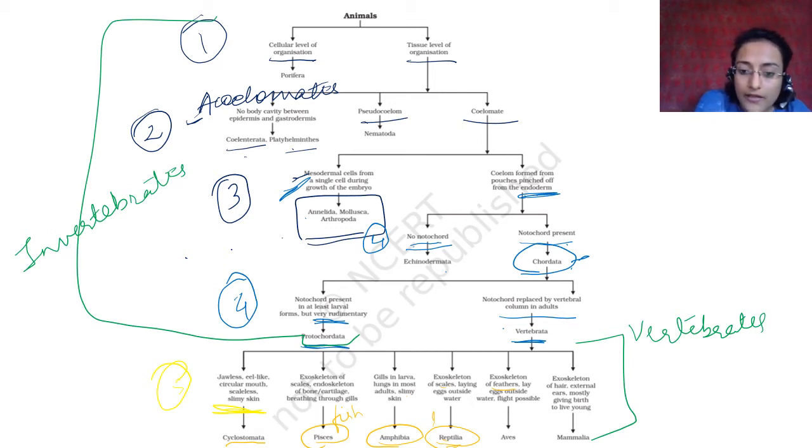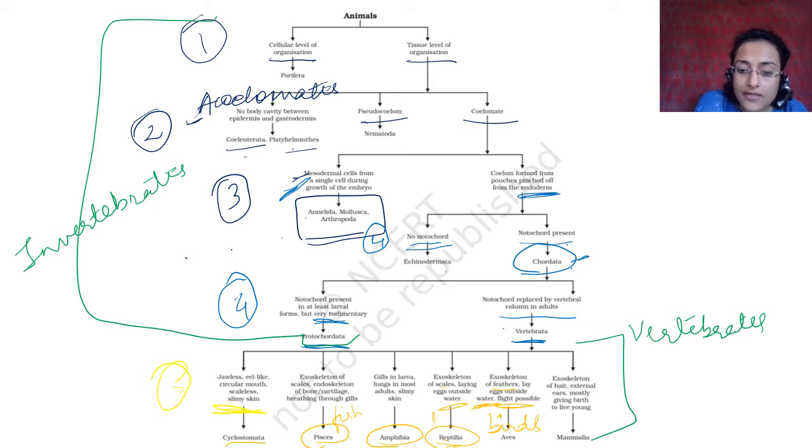Flight is possible because of that light body structure, because of the air cavity inside the bone. They lay eggs outside of water, and in reptiles and in birds, the eggs are covered with a thick covering. That is why they don't get desiccated or die.